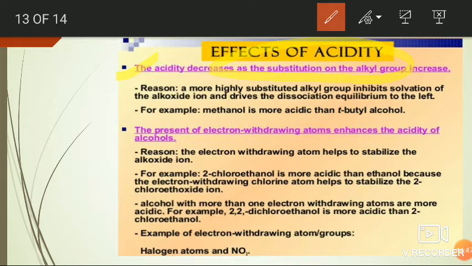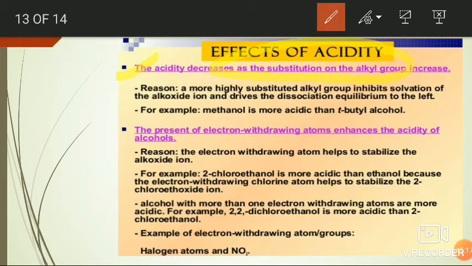It is due to the plus I effect of alkyl groups. Due to the plus I effect, alkyl groups donate electrons towards the oxygen atom of the hydroxy group.